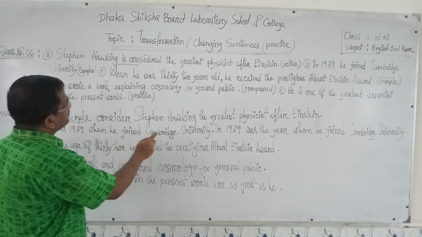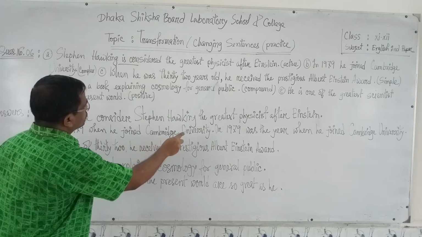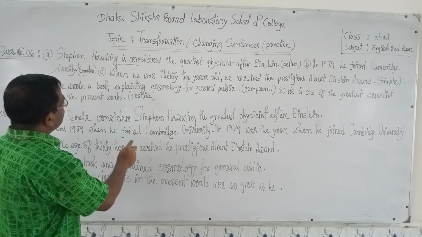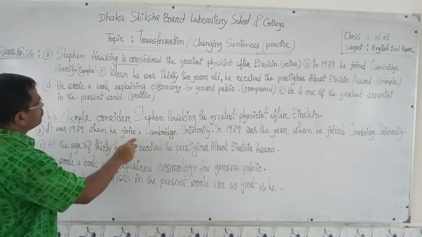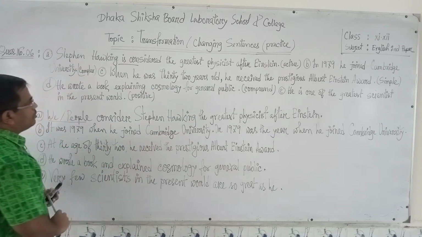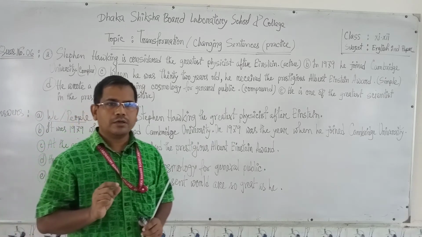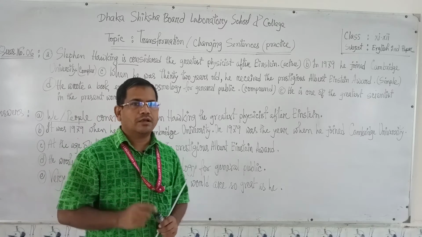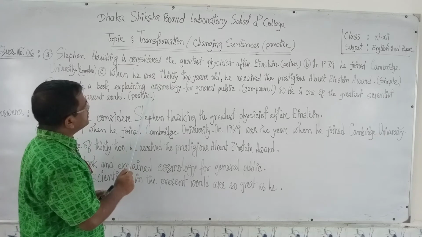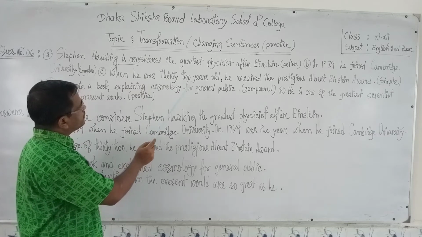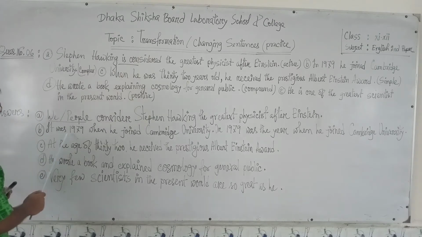When he was 30 years old, for this clause we will use a phrase. Instead of this clause we will use a phrase. What could be the phrase? The phrase must be a time referring phrase, as it shows the age or something like that, years old.